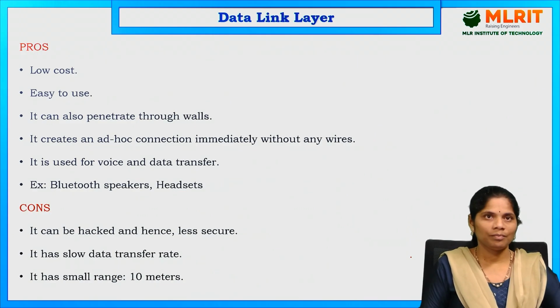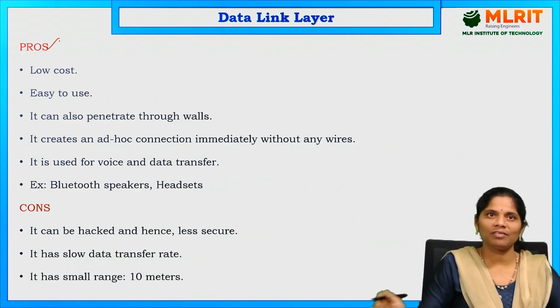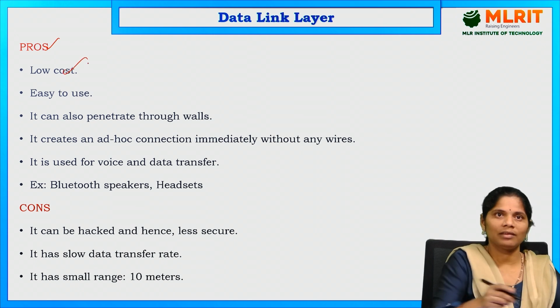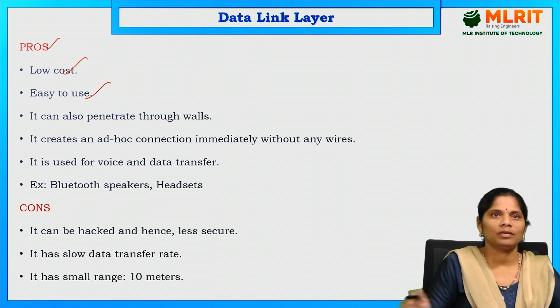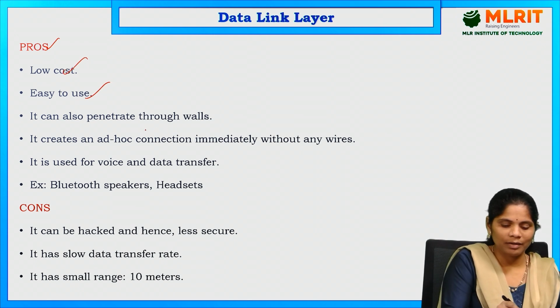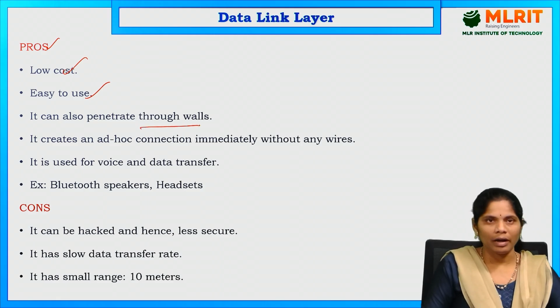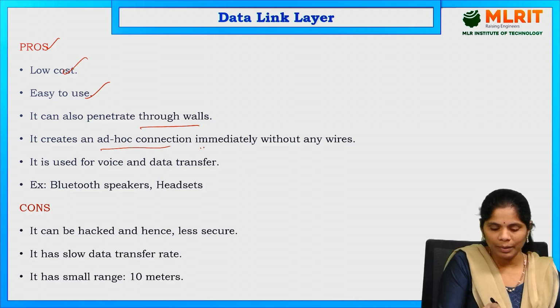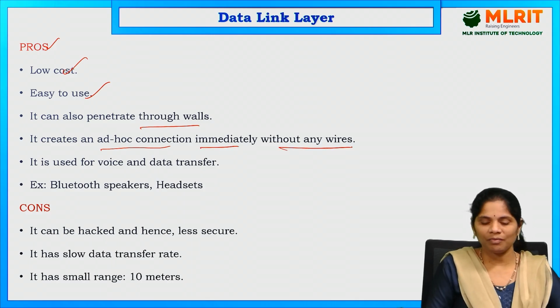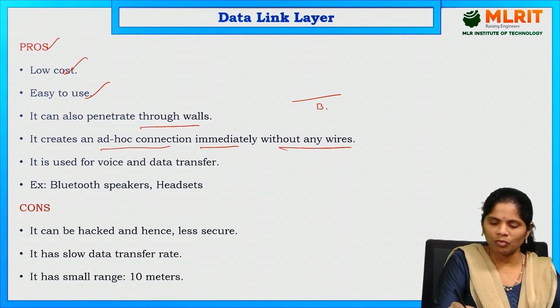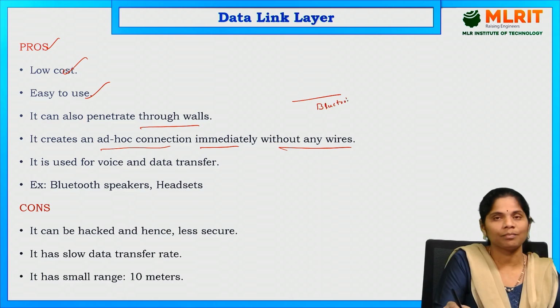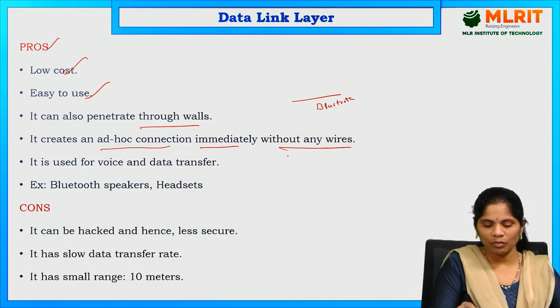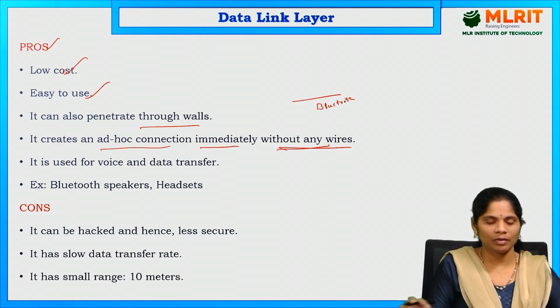So, what are the main advantages of this Bluetooth? It is low cost, at the same time easy to use. It can also penetrate through walls. And it creates an ad hoc connection. It creates one ad hoc connection immediately without any wires. For sending the data using Bluetooth, no wires are required. Without any wires, we can send the data using an ad hoc connection.